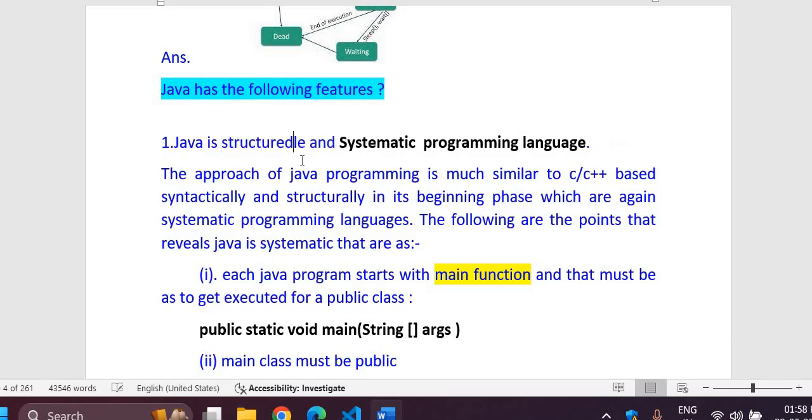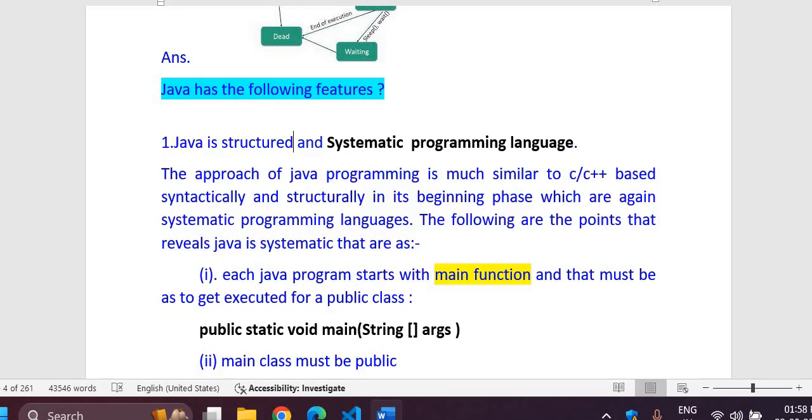Java is structured and a systematic programming language. The approach of Java programming is much similar to C and C++, as we have already discussed, syntactically and structurally in its beginning phase, which are again systematic programming languages. We are talking about C and C++ because those also follow a structural programming concept, and that's why Java follows it. So Java is also structured and systematic.